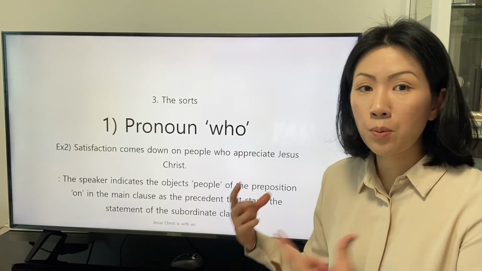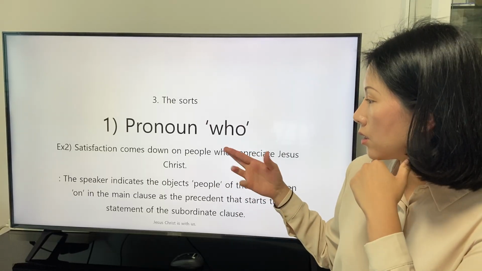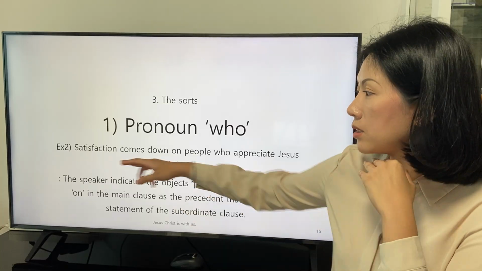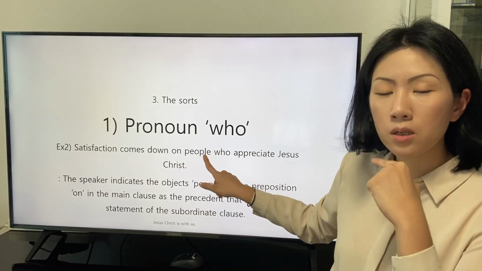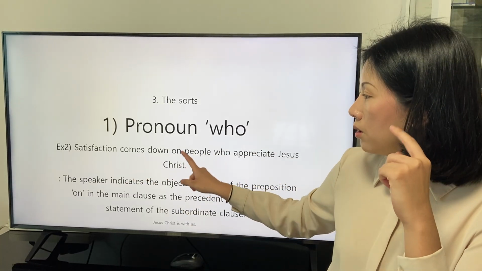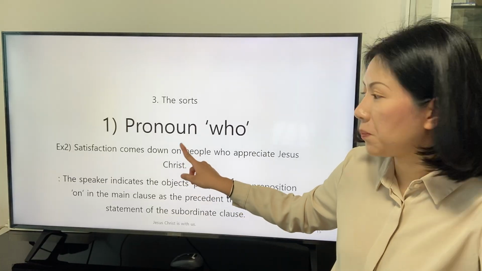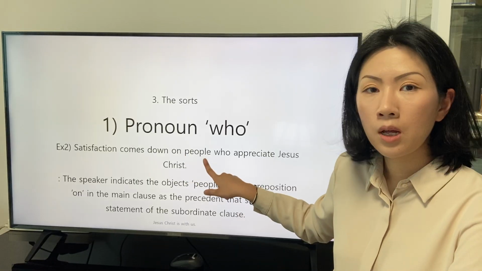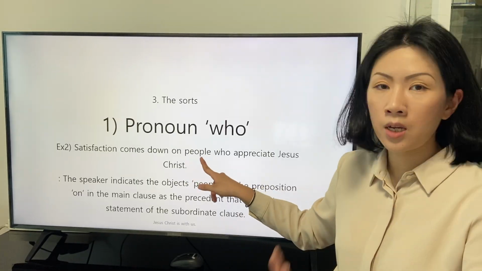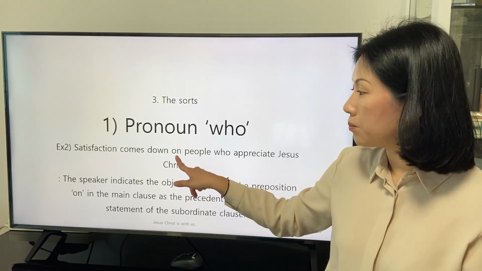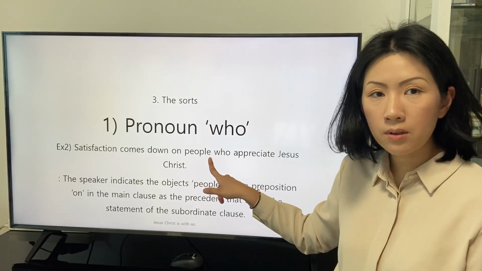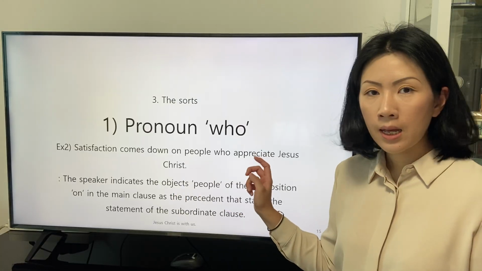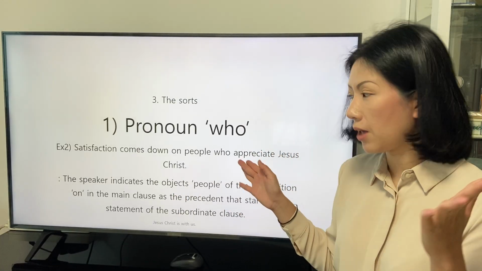And let's analyze both clauses. Let's analyze the main clause first. In the main clause, satisfaction comes down on people. The object of the preposition on is indicated by the general noun people, and the object of the preposition on, people, is described by the subordinate clause. And let's analyze the subordinate clause together.